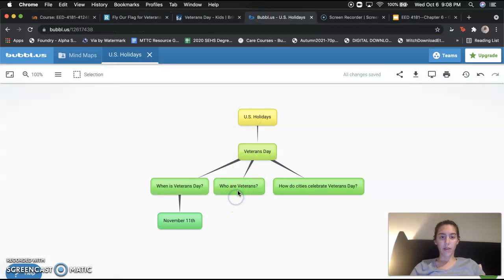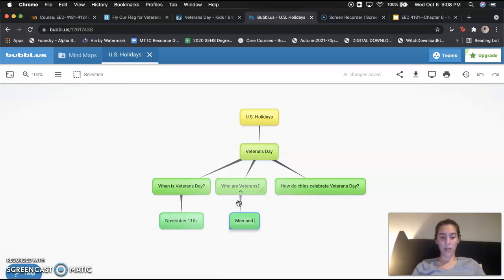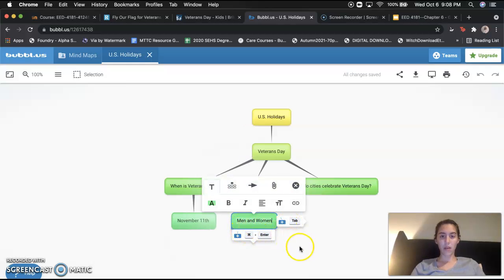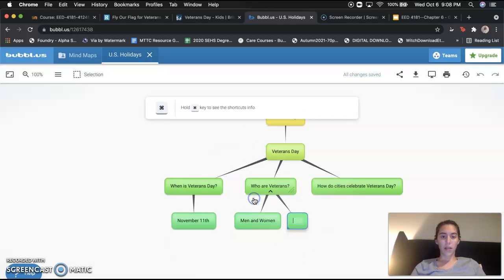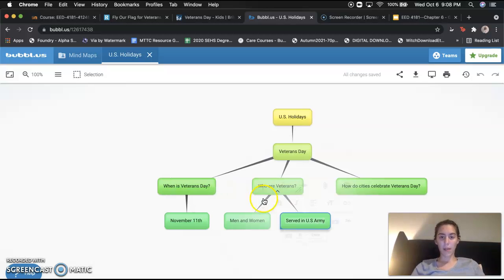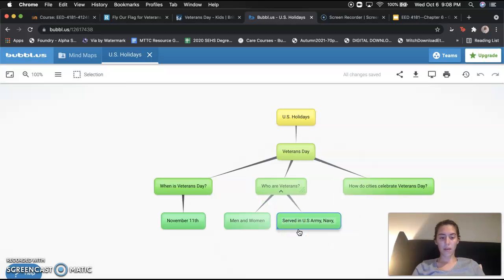So we'll first put veterans are both men and women, because it's not just one or the other. And we'll also put serve in, what was it again? Oh yes, the U.S. Army, comma, Navy, Air Force.